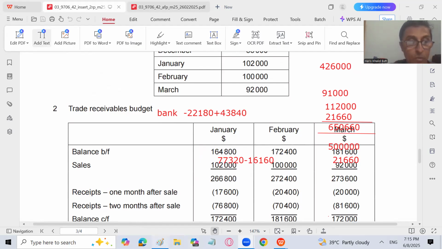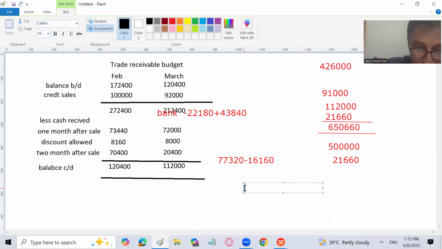But what has changed now? See, minus 22180, right? Now, how much are we receiving, my dear? In February, we have received 73440 plus 70,400. And in March, we are receiving 72,000 and 20,400.